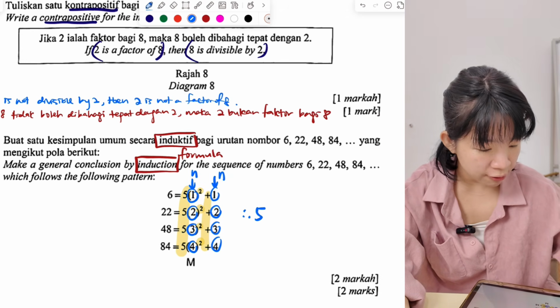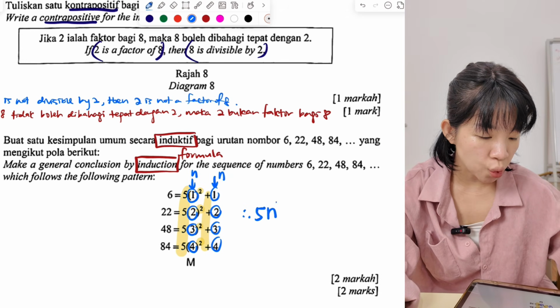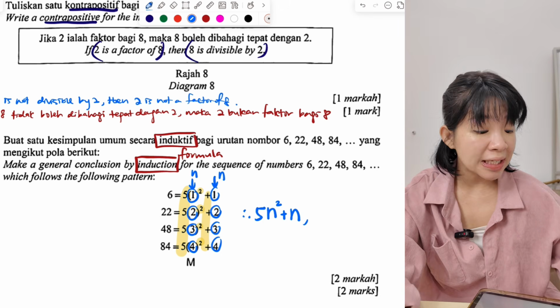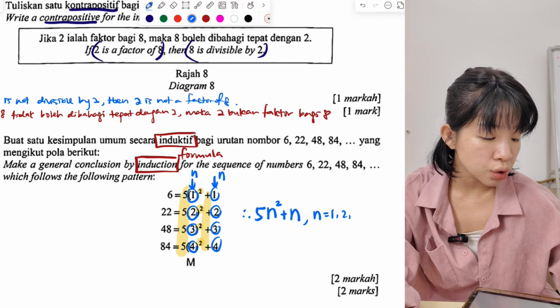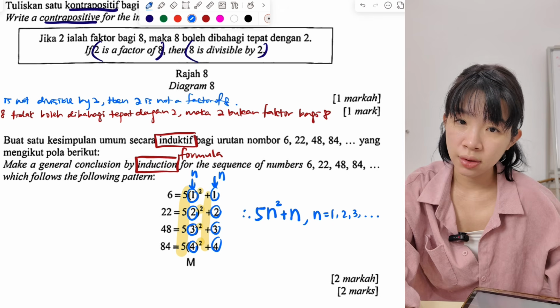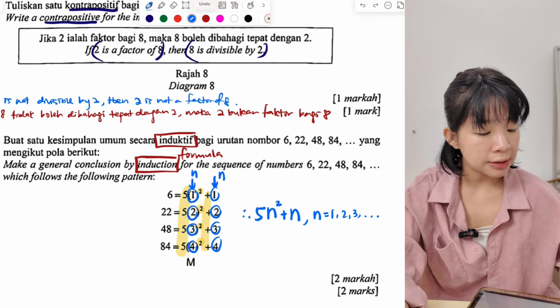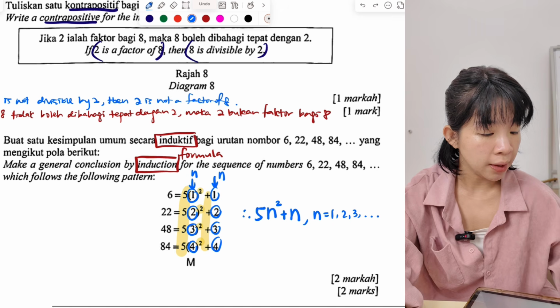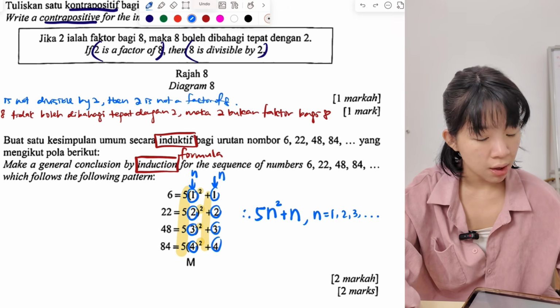So we write 5. Okay, the 1, 2, 3, 4 we change to n square. Plus 1, 2, 3, 4 we change to n. Comma, you have to state the n starts from what? N equals 1, 2, 3, then dot, dot, dot. So this question is actually 2 marks. 1 mark goes to this, the second mark goes to this. So make sure you put comma and then dot, dot, dot. 3 dots. All right, next.